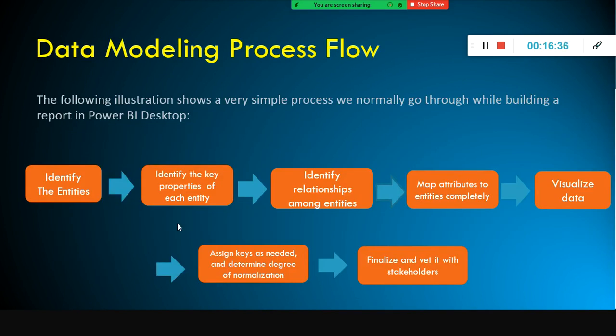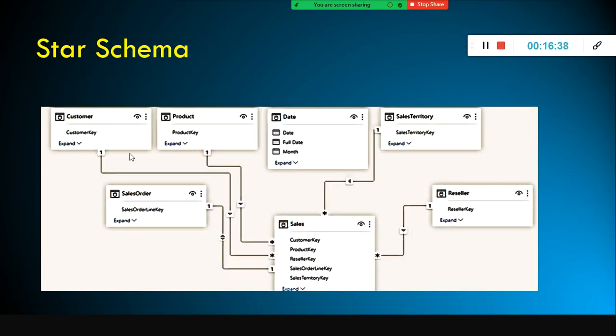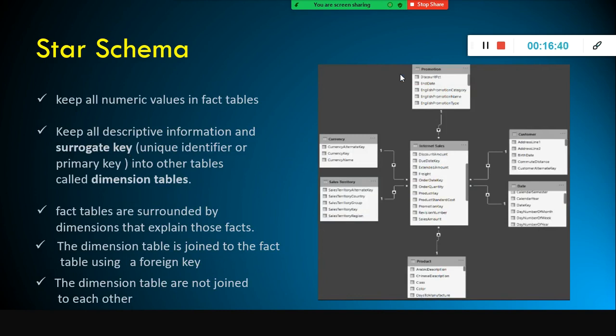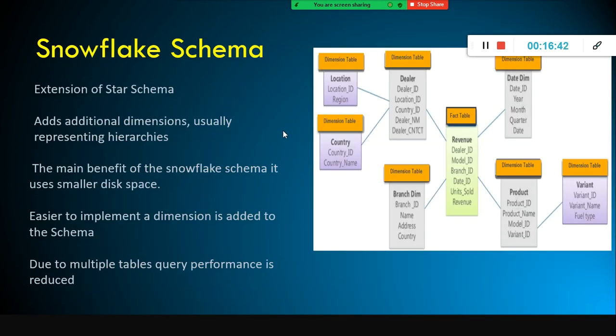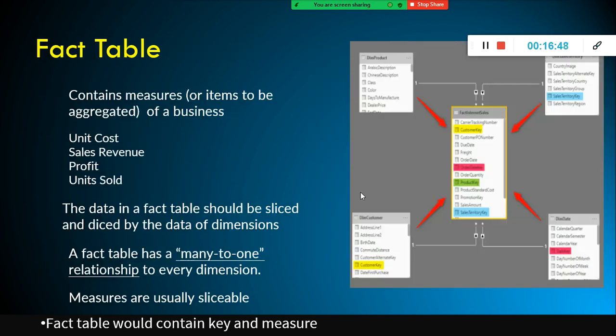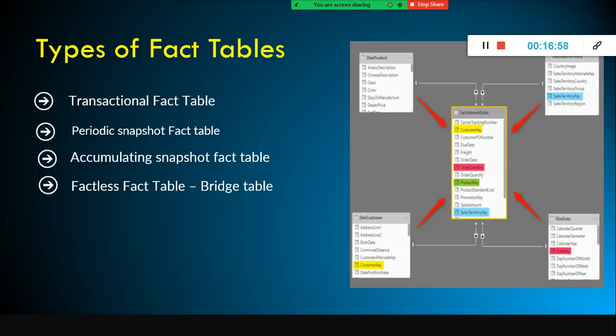So this is the process flow, right? Identify the tables, everything. So this is star schema. This is what we discussed, and snowflake schema also we discussed. But the only advantage of this one is the display is smaller, okay? And fact table has a many-to-one relation to every dimension. And measures are usually sliceable. Fact table would contain key and measure. This is what we discussed. Different types of fact tables are there.